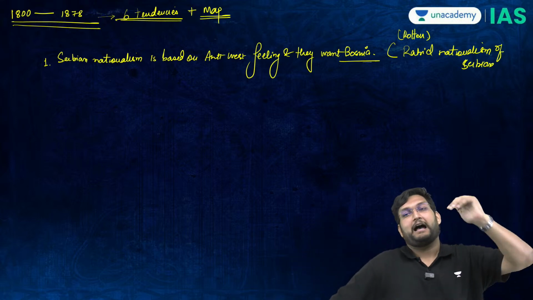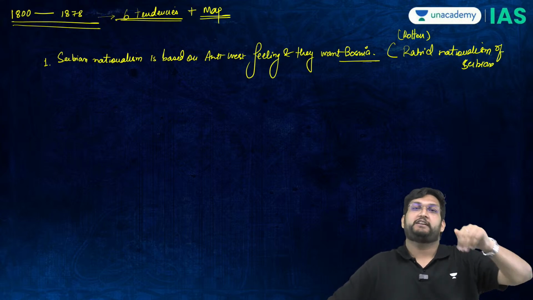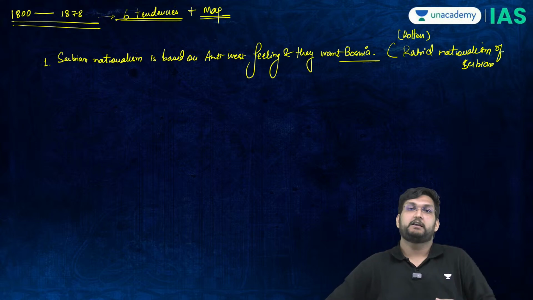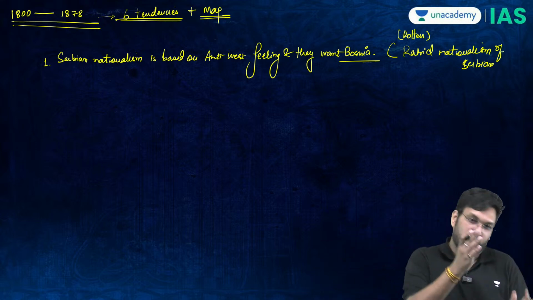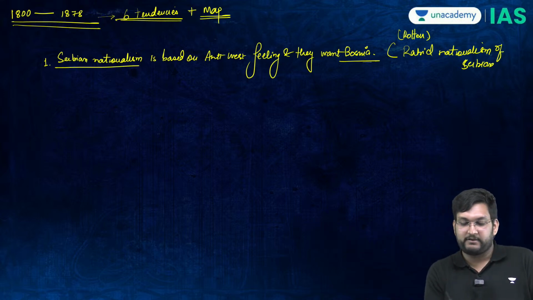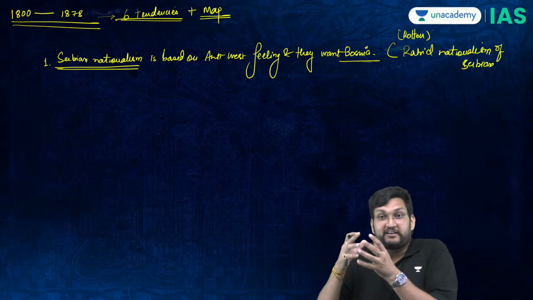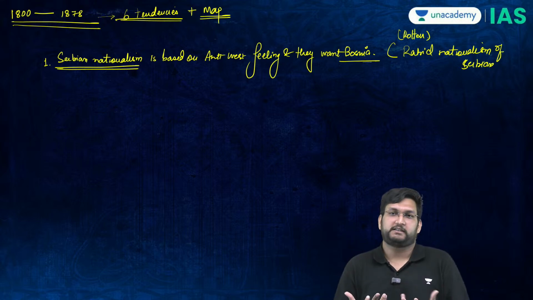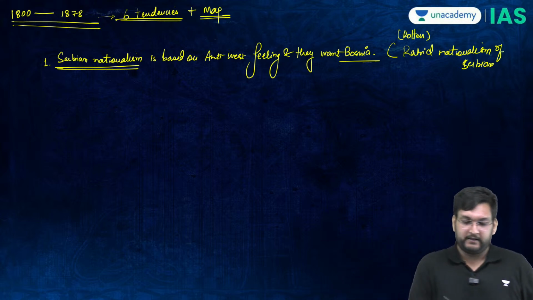Bosnia, Bosnia, Bosnia. I want to go to the sea. I want access to the sea. I do not have access to a sea route. I don't have beach access. So therefore, Bosnia equals moksha. Very well said. The idea was Bosnia is my target. Every Serbian, the dream is Bosnia. I want Bosnia. They are dying over Bosnia. Very important point to be noted.